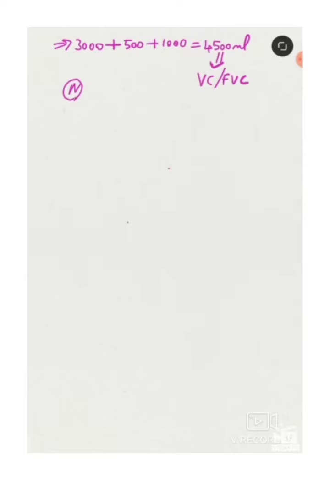So as we all know, the inspiratory reserve volume normal value is 3000 ml plus tidal volume is 500 ml plus expiratory reserve volume is 1000 ml, totally which gives 4500 ml, which is the vital capacity or forced vital capacity. Okay, it has a normal range. It ranges from 4000 to 5000 ml, that is 4 to 5 liters.